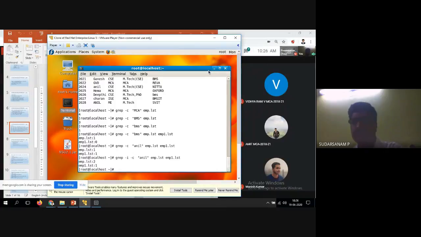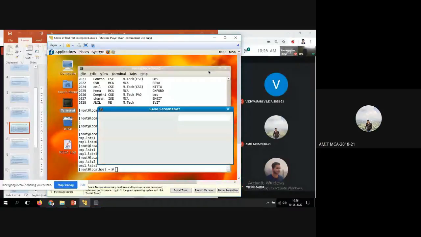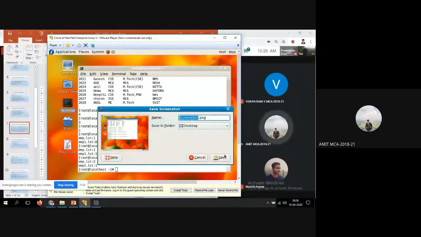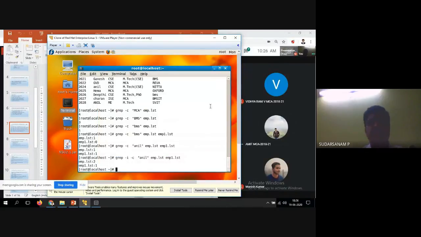Is it clear now? Amit? Yes, sir. Okay. So now see which way is available. So you have multiple options, multiple ways you can retrieve the information. Now we'll go for the other one.